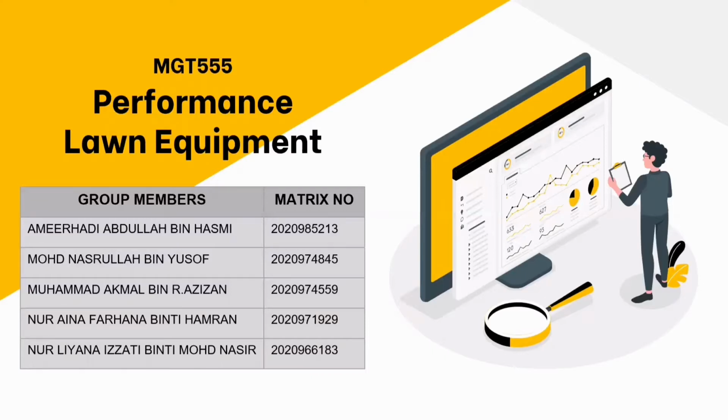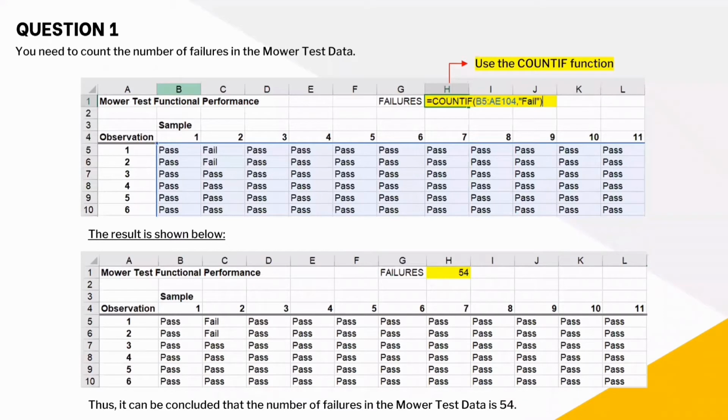Today, we are going to present how we solved our case study, which is the Performance Lawn Equipment. First, we are going to go through question 1, where we need to count the number of failures in the mower test data.